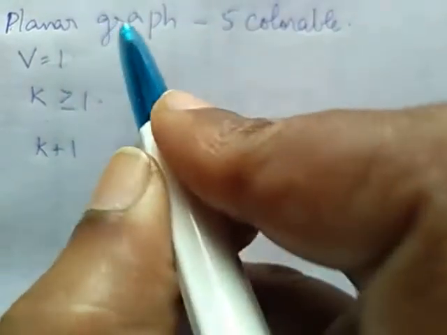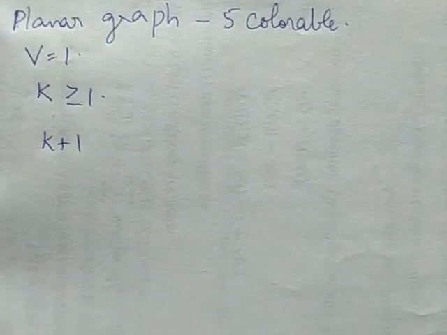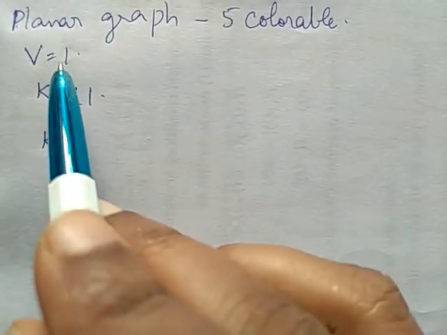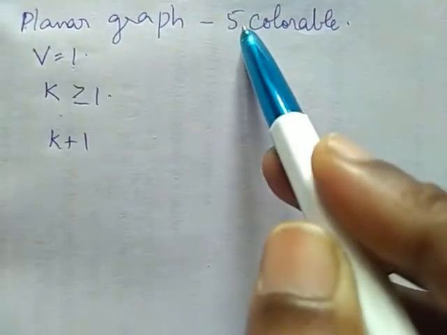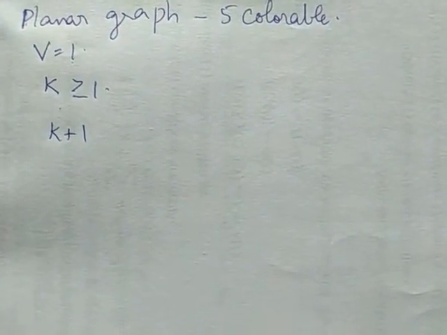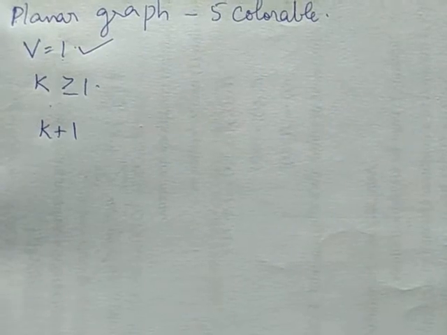We are going to prove the 5-color theorem by induction on the number of vertices. If a graph has only one vertex, we can choose any one color. It requires only one color to color that vertex. Therefore, the planar graph being 5-colorable is proved when V is equal to 1.